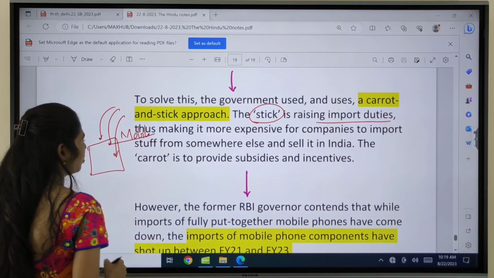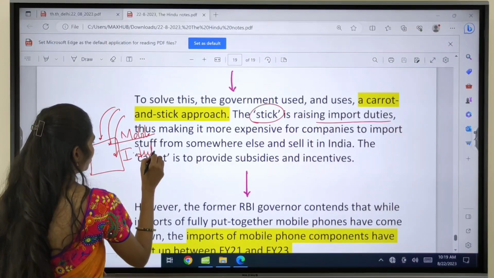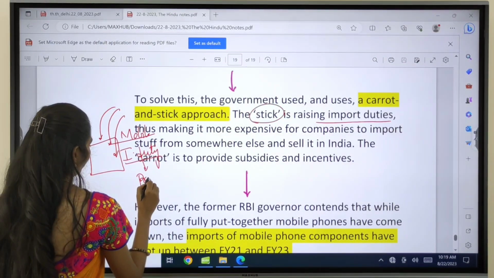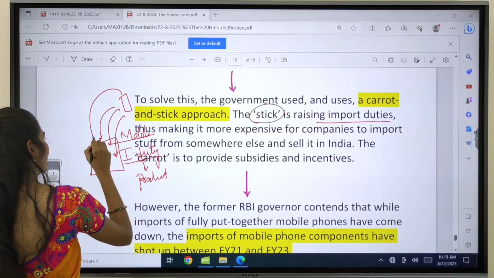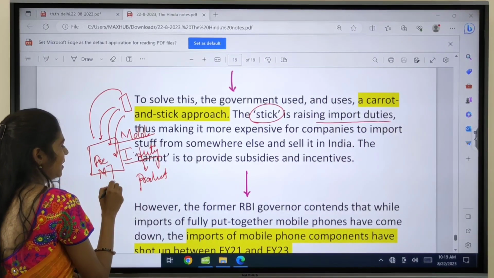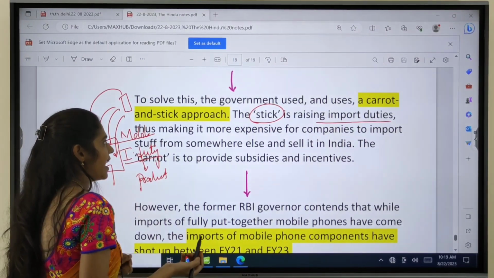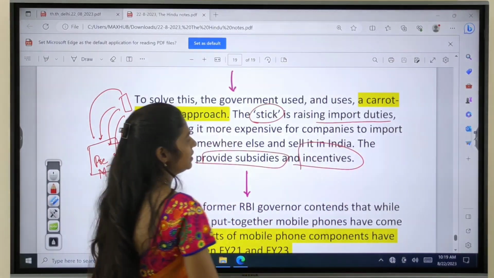Because of this, the government started imposing a lot of import duty. Whenever the import duty is high, the overall product cost will be high. So rather than bringing mobiles from another country, if you manufacture in India, the cost will be less. So this is the stick. On the other side, what is the carrot? The carrot is providing subsidies and incentives for the company.